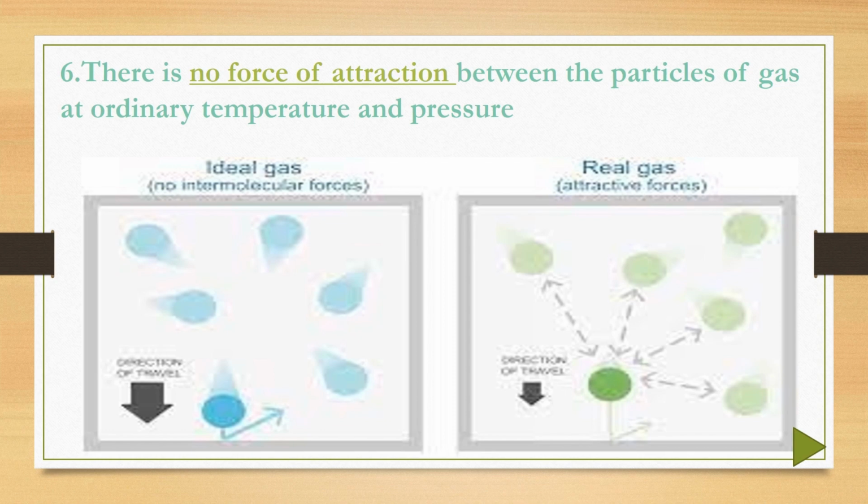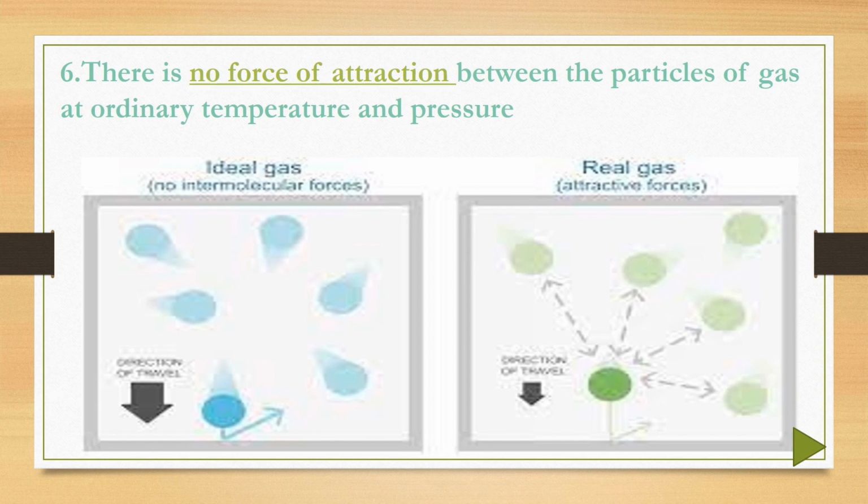Now, kinetic molecular theory of gases always refers to ideal gas, but in nature we have only real gases. If you change to a certain temperature and pressure, the real gas changes into ideal gas. So therefore, according to kinetic molecular theory of gases, there is no force of attraction between the particles of gas.